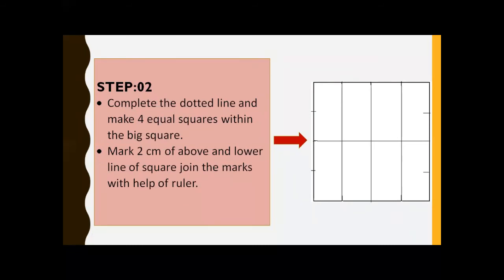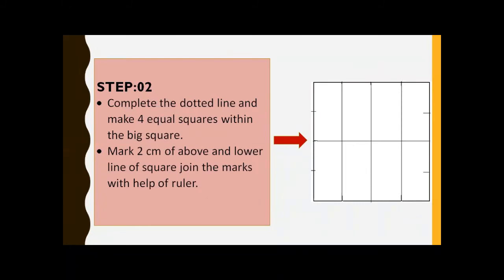Complete the dotted line and make 4 equal squares within a big square. Mark 2 centimeter of above and lower line of the square and join the marks with the help of ruler.